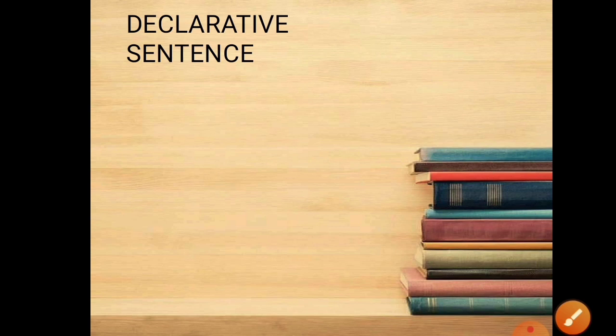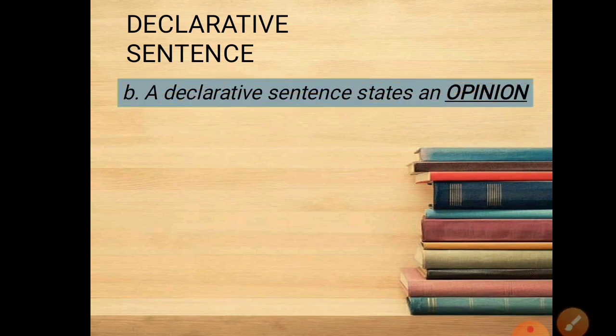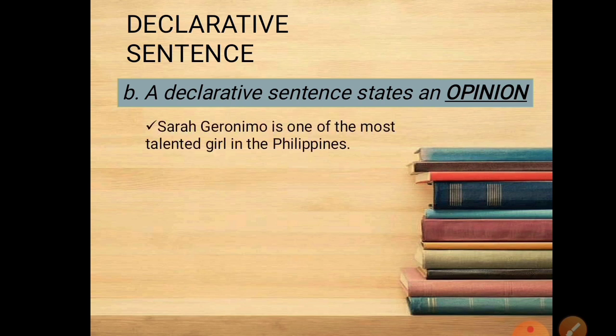The second one, a declarative sentence states an opinion. When we say opinion, these are opinions that people might or might not agree with. For example, Sarah Geronimo is one of the most talented girls in the Philippines.